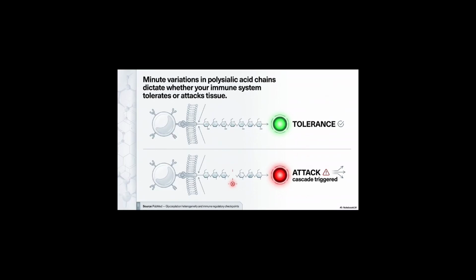Think of them as highly complex architectural blueprints, not for a building, but for how a cell chooses to interact with its neighbors. Minute variations in these sugar chains influence everything from immune response and migration speed right down to local metabolic coherence. This isn't abstract theory. We're looking at tangible biological language that encodes identity beyond our DNA alone.